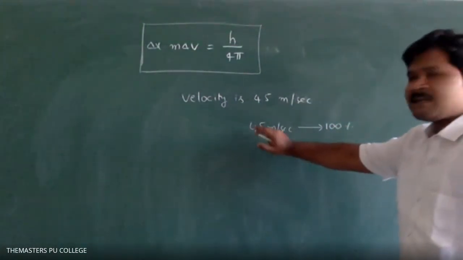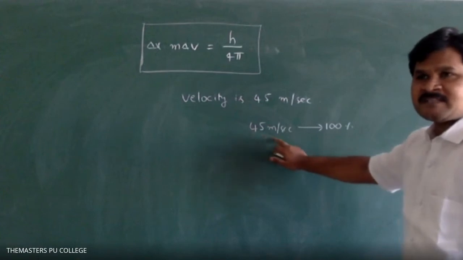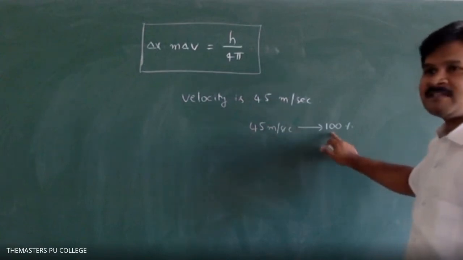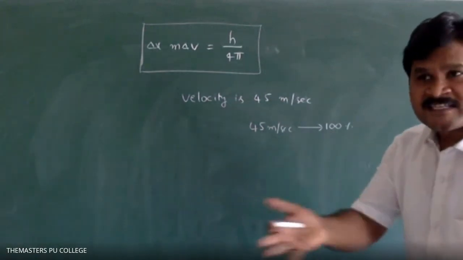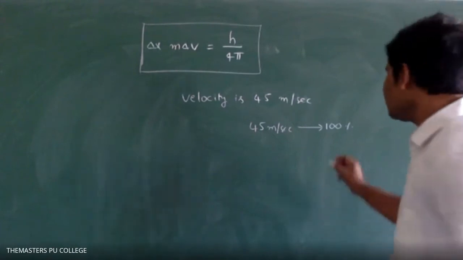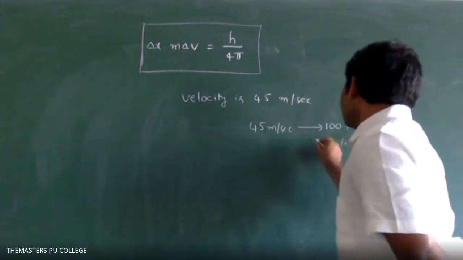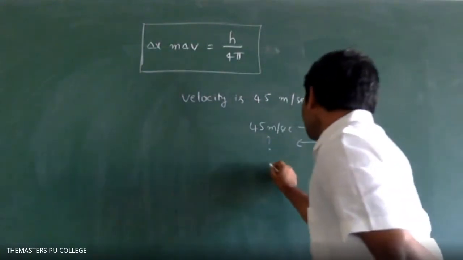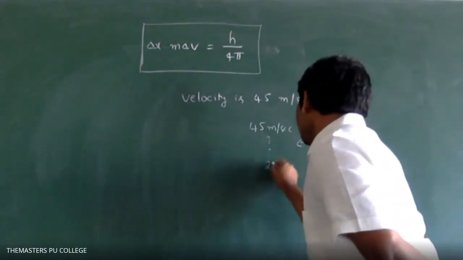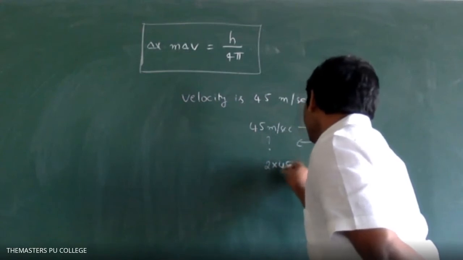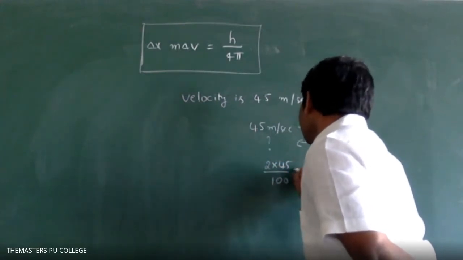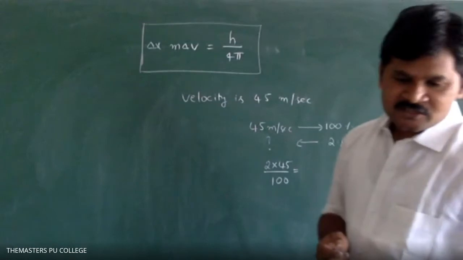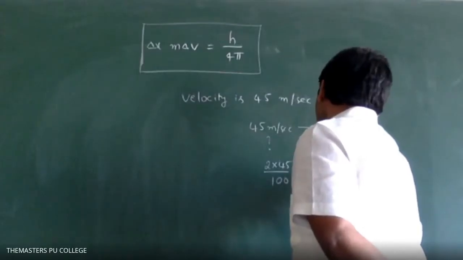If particle moves with 45 meter per second, its accuracy is 100%. But what is our accuracy in the problem? 2%. So 2% means what is the uncertainty in velocity? That is cross multiplication of 2 into 45 divided by 100, that is equal to 0.9 meter per second.